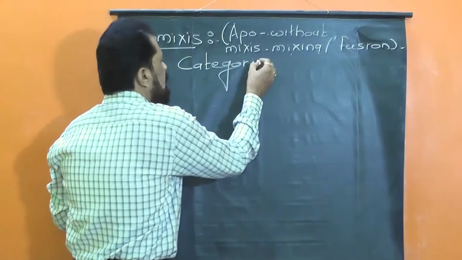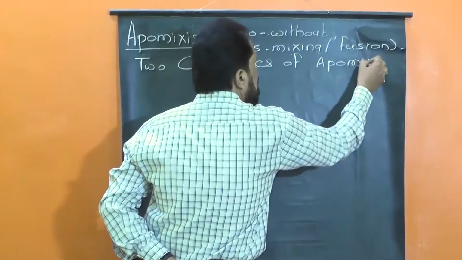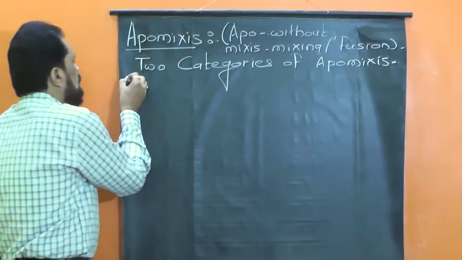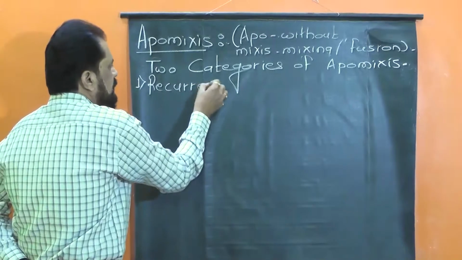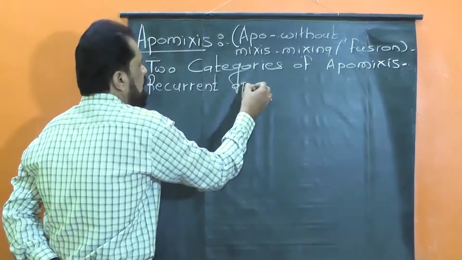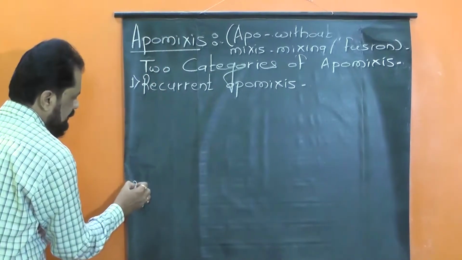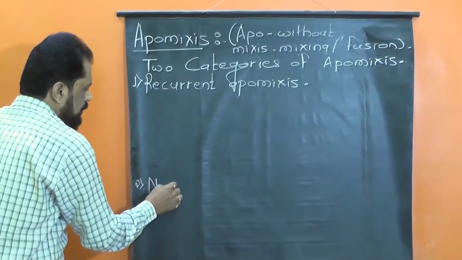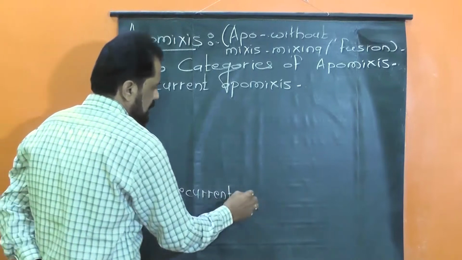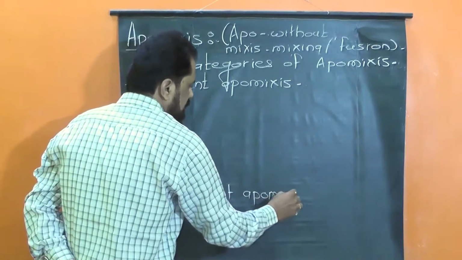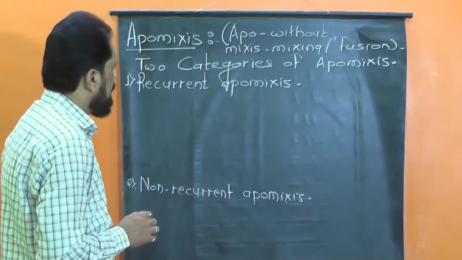Two categories of apomixis, such as first recurrent apomixis, and second non-recurrent apomixis. Let me explain to you.